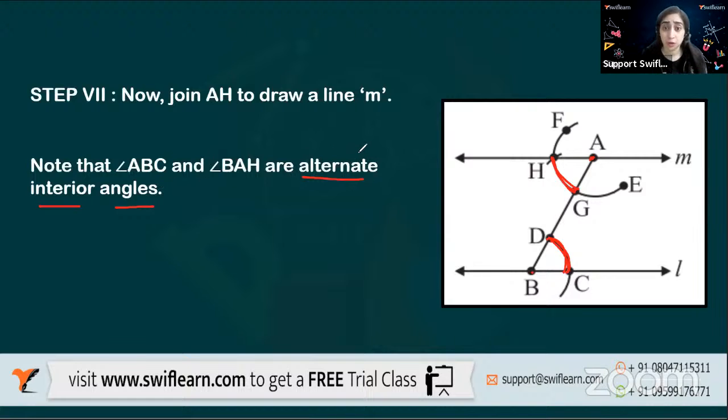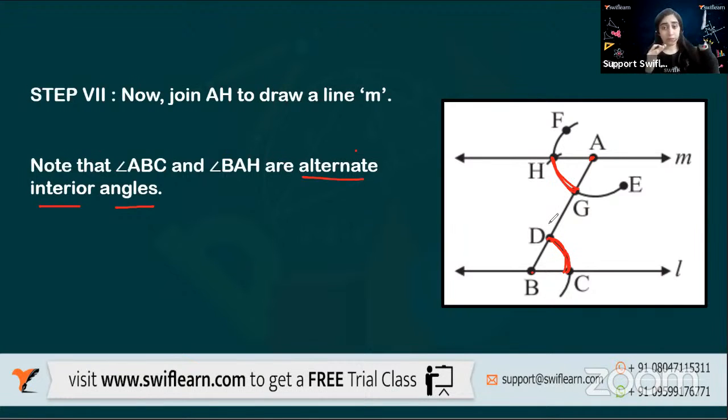Before knowing what alternate angles are, let me tell you what interior angles are. If I say interior, what does it mean? Inside, right? Something which is inside. So when two lines are drawn, the angles which are inside, we call interior angles. Those which are outside, we call exterior angles. Pretty easy, right?